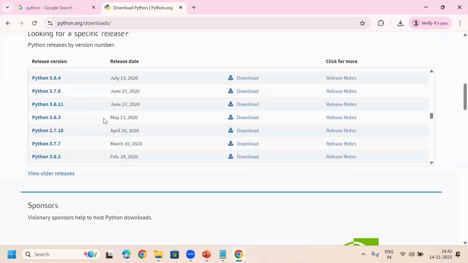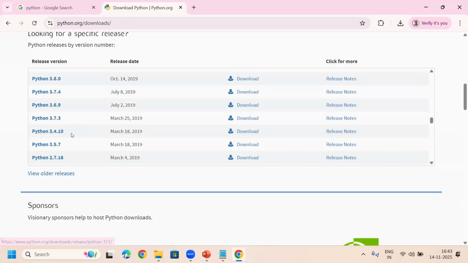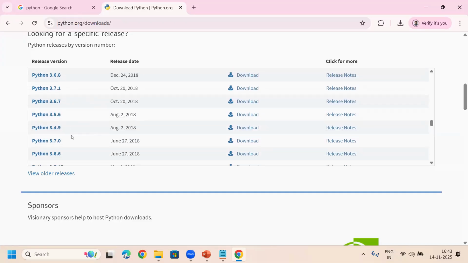You can see in the bottom, maybe. Yeah, see 2.7.18. Okay, 2.7. And also there is a release date, download link, release notes. You can find anything here. So 3.x series is there. 2.x series also available.